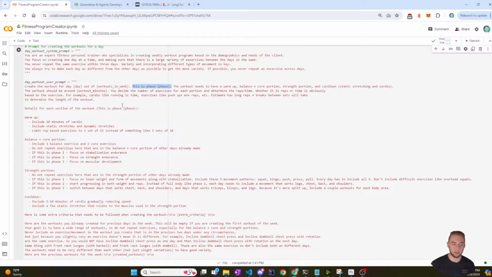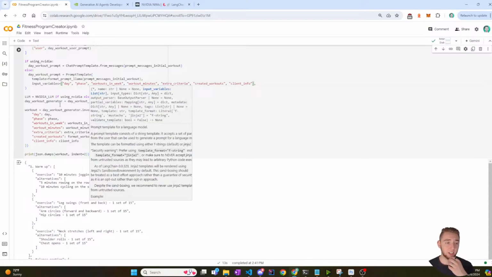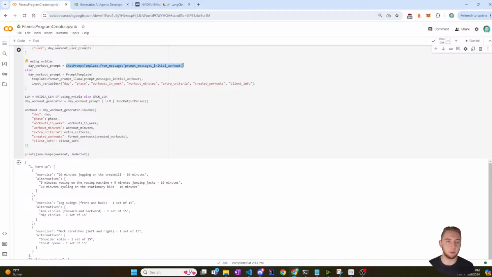But the problem is I don't have an input for the phase here in the input variable. So I'm gonna add that quick. That was actually an issue with the old way of doing things. And the new way, I don't have to with the chat prompt template. I don't need to call out the input variables. So that actually fixes that with the new way, but I need to make sure I'm good here. So I have the day, the phase, the workouts in the week, the minutes, extra criteria, created workouts, and client info. Okay, so that is good.